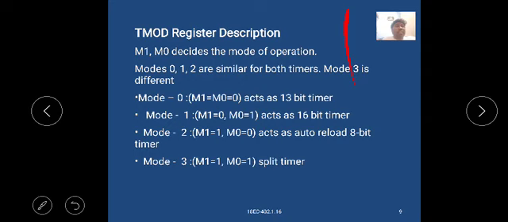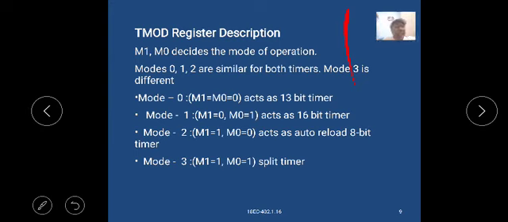Modes 0, 1 and 2 are similar for both the timers. Mode 3 is different. Mode 0, M1 and M0 equal to 0, acts as a 13-bit timer. Mode 1, M1 equals 0, M0 equals 1, acts as a 16-bit timer. Mode 2, M1 equals 1, M0 equals 0, acts as an auto reload 8-bit timer.